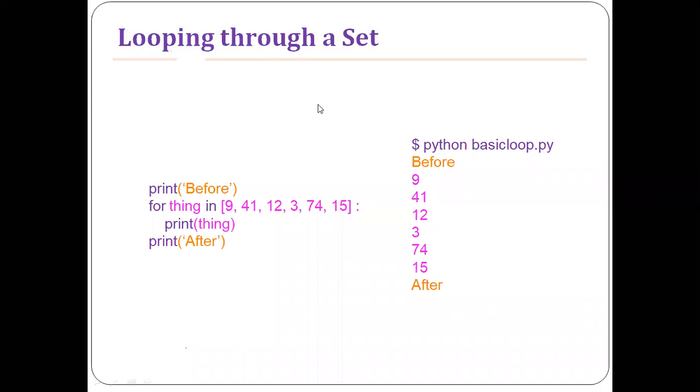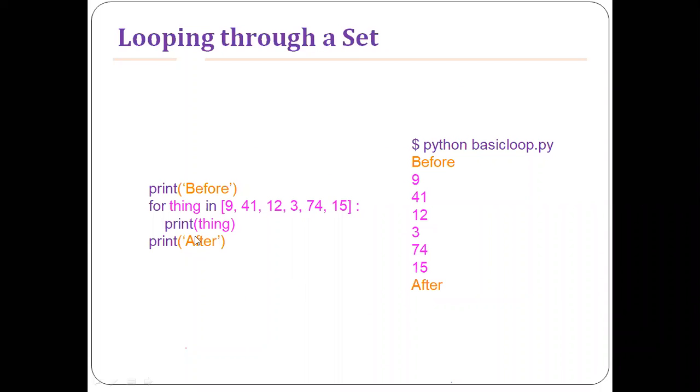So if I loop through a list here, this is one more example, right? First, it is going to print the value 'before'. The variable 'thing' here is an iteration variable. It will iterate through all the elements of the list, right? 9, 41, 12, 3, 74, and 15. In the first iteration, the iteration variable will have 9 and it will get printed. In the second iteration, 41 will be in the iteration variable. And like this for the sixth iteration, it will print 9, 41, 12, 3, 74, and 15 on the terminal.